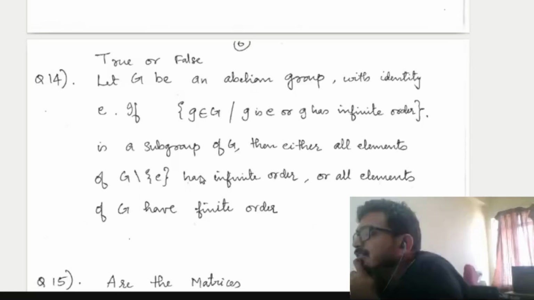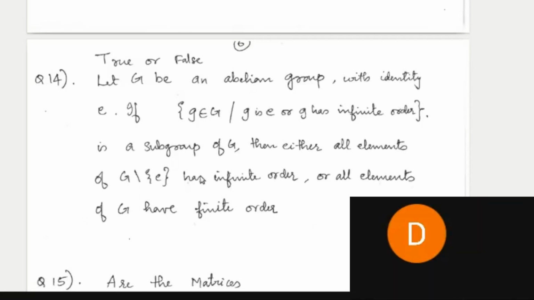Sir, I am solving the previous year questions. Is there any other book for the preparation of the exam?